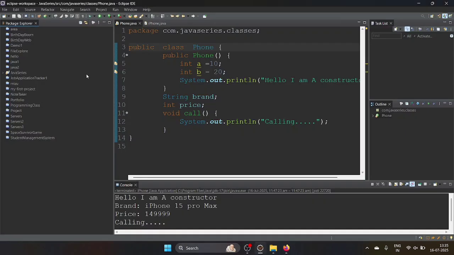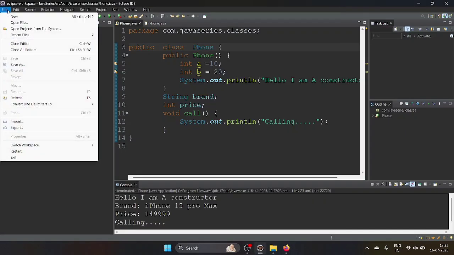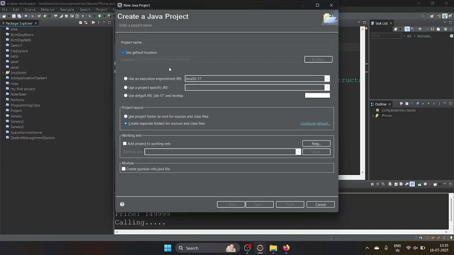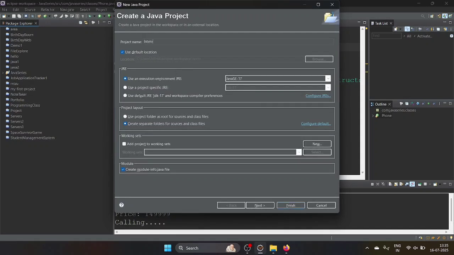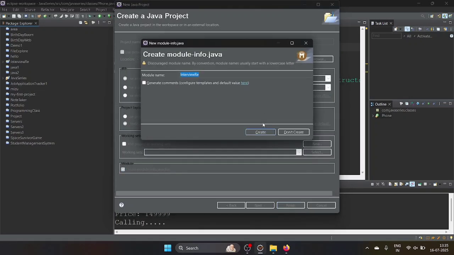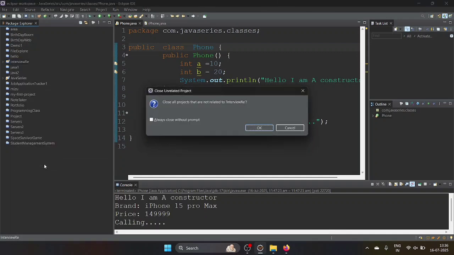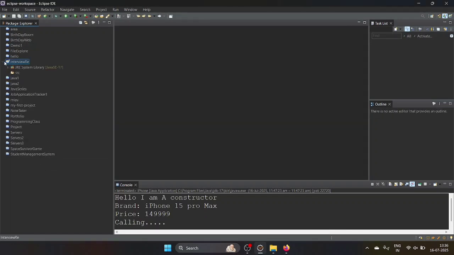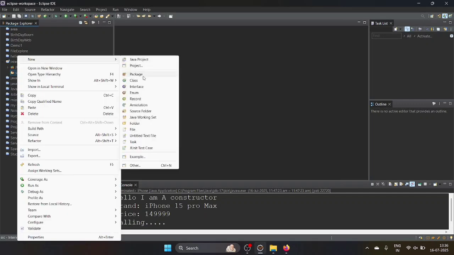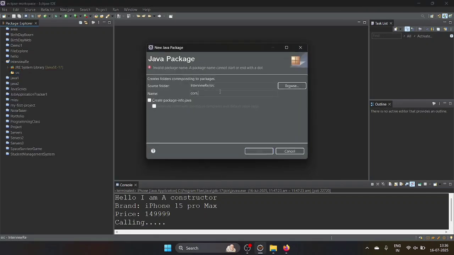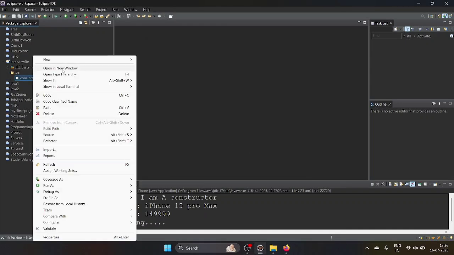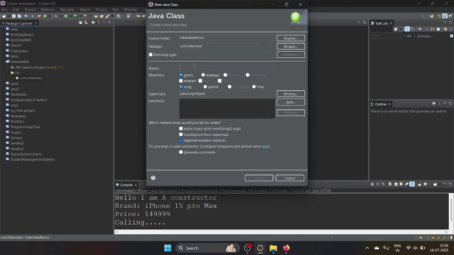Let's see how we can do that. I will create one Java project. I will give the name interview related. Okay, then click on finish and don't create. Then here I will close the unrelated projects. Then here I will create one package, com.interview. Okay, then finish. Then here I'm going to create one class called final, I will give triple F.